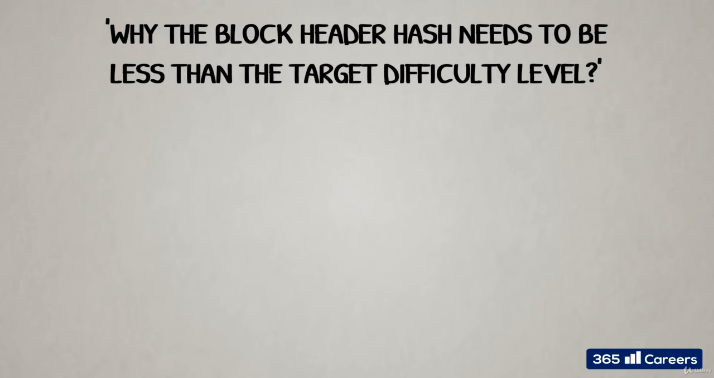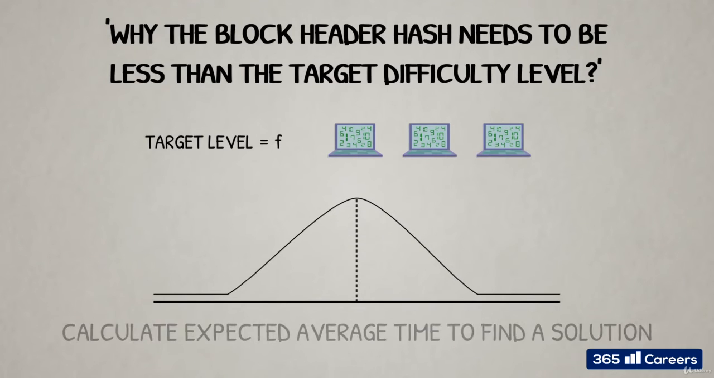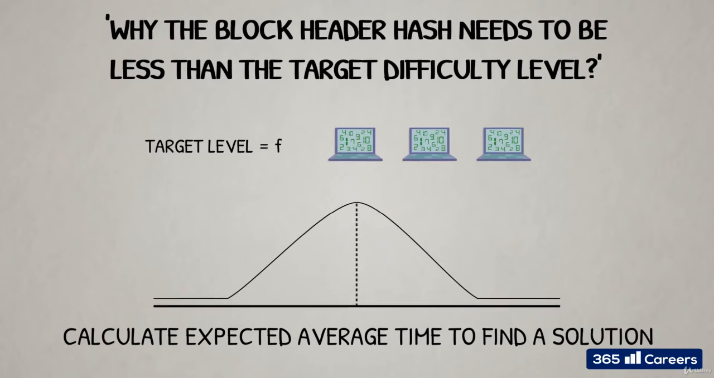Okay, so at this point, we still need to clarify why the block header hash needs to be less than the target difficulty level. Well, target difficulty is determined by the Bitcoin protocol based on the total amount of computer power that is plugged in trying to solve the puzzle. As this is a random process which follows a known statistical distribution, we can calculate in advance what the odds are of finding a nonce that solves the puzzle. This means that we can also calculate the expected average time to find a solution of the puzzle by any node on the network, given the total processing power deployed.